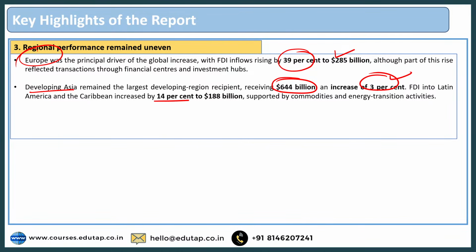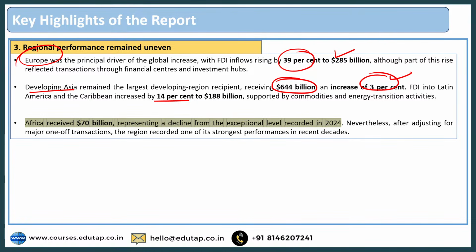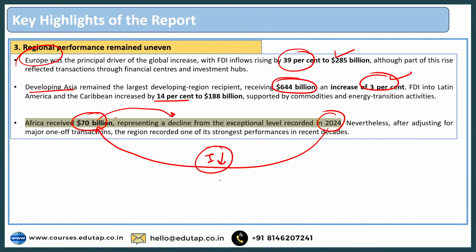But what I want to show you is that if you see Africa, in case of Africa it is $70 billion only, right? Which represents what? It represents a decline from the record high that they witnessed in 2024. So as compared to 2024, the investments have fallen significantly, right? So $70 billion is there. You can see a huge difference is there. 285 billion, 644 billion, and here it is just 70 billion, right? So a lot of unevenness is there when it comes to comparing the regional economies, right? So that is again another point.